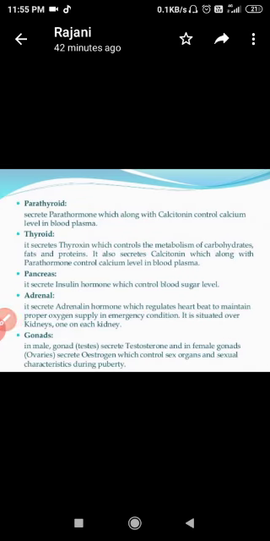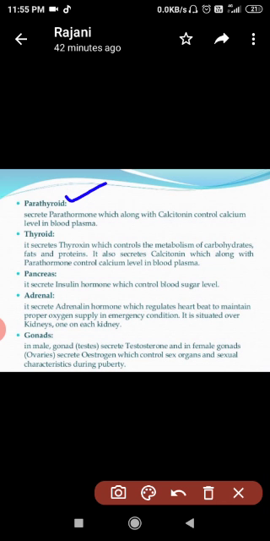What is the name of the next gland? Parathyroid. Okay. So the parathyroid gland secretes the hormone parathyroid hormone, which along with calcitonin controls the calcium level in blood plasma.